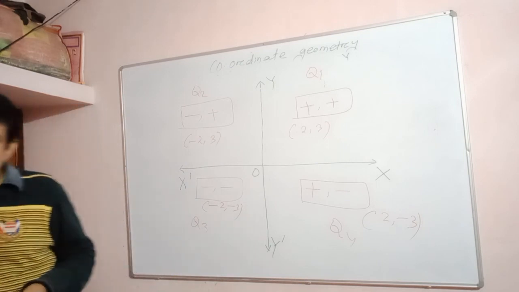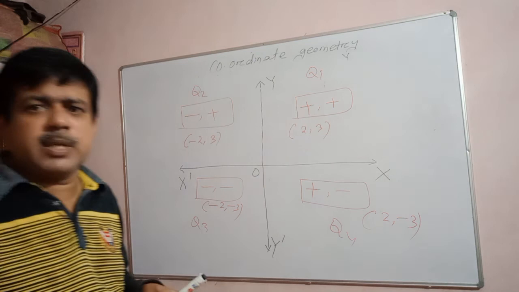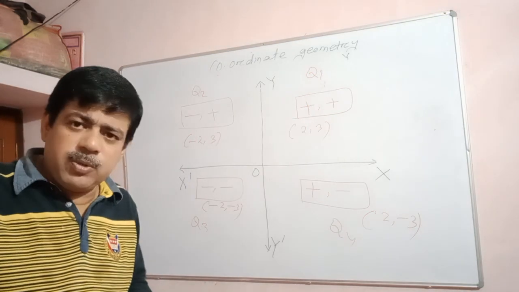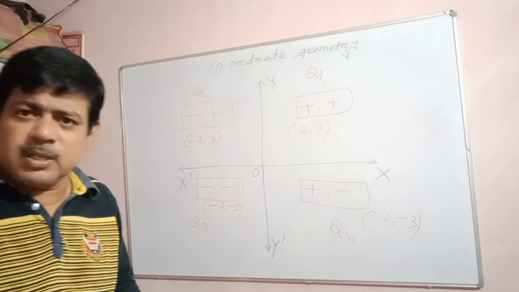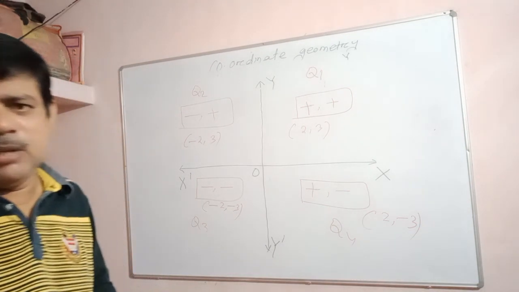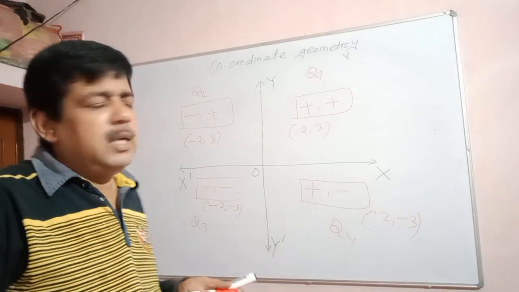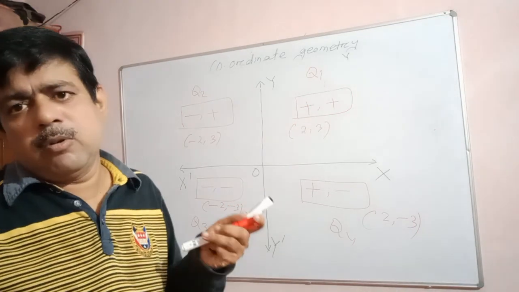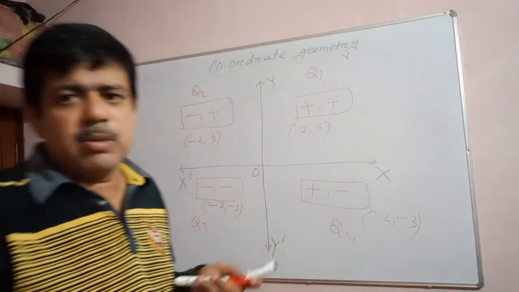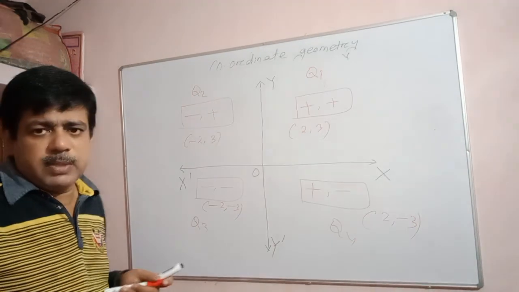Okay, students. So this is about the basic concept of coordinate geometry. I hope you have learned a lot about the basic idea of coordinate geometry: what the quadrants are, what the coordinates of points are, and how to locate a point on the graph.